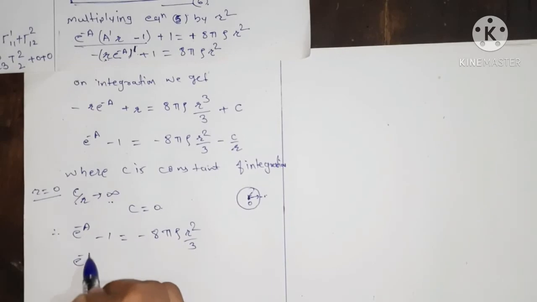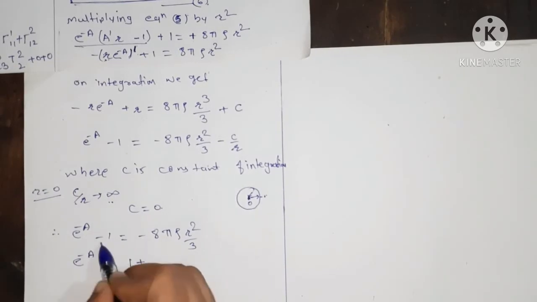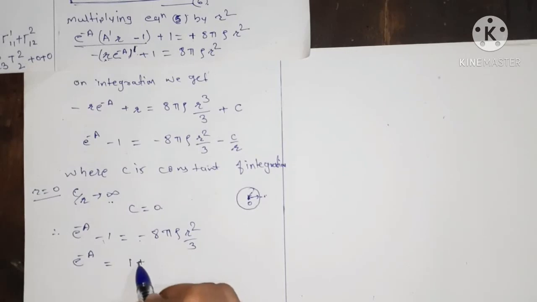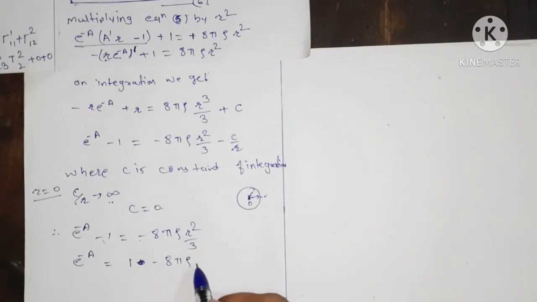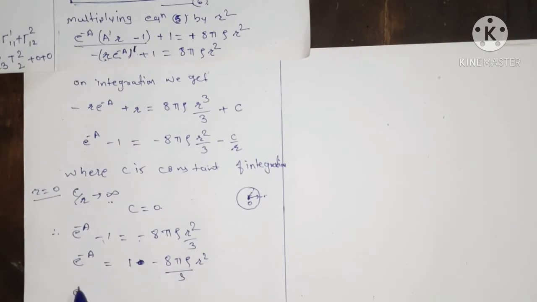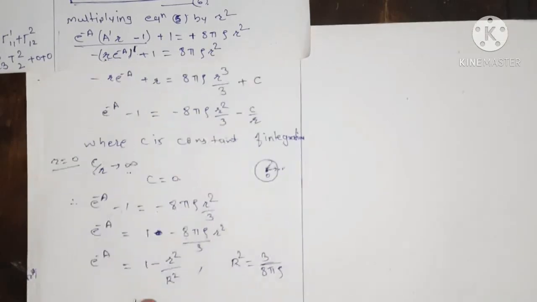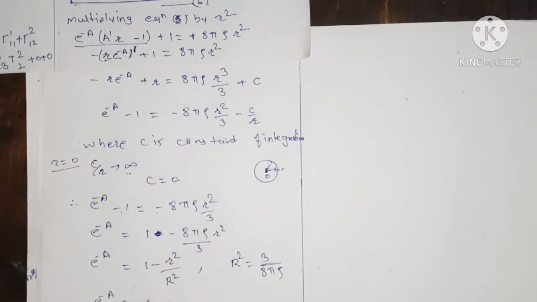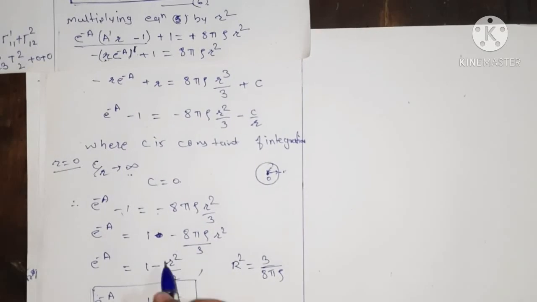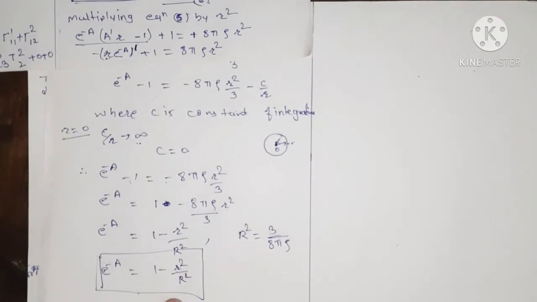So we write this as e to the power minus a equals to, we take this minus 1 to this side, so 1 minus 8 pi rho r square upon 3. That is e to the power minus a equals to 1 minus small r square upon capital R square, where capital R square is nothing but 3 upon 8 pi rho. So we get the value of e to the power minus a as 1 minus r square upon capital R square.